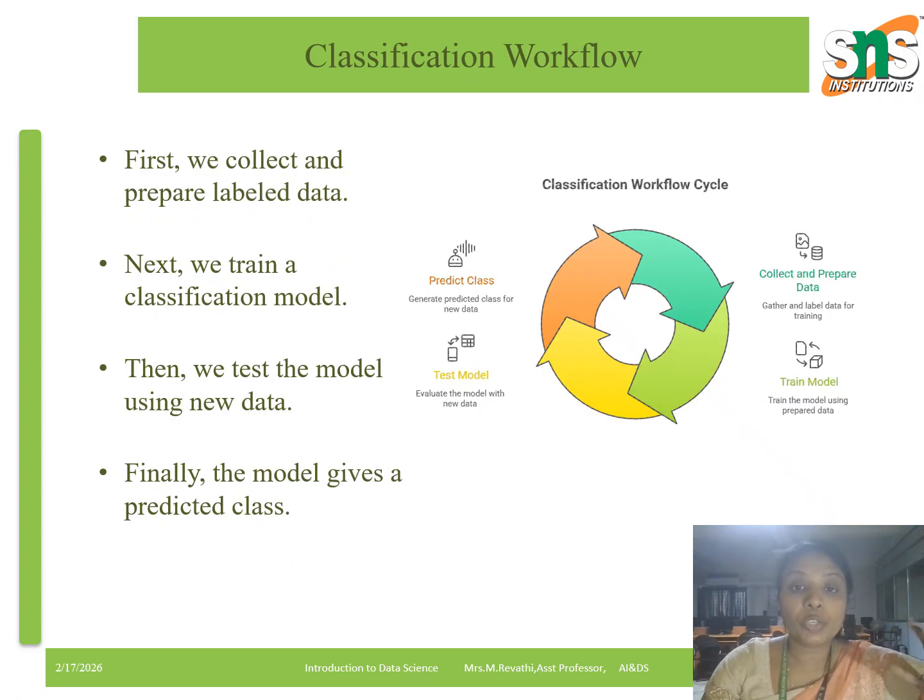Next we see the workflow of classification. We will see it step by step. First one is collect labeled data. We gather data where the correct answer is already known. Second step is we train the classification model. The algorithm learns patterns from the data. Third one is test the model. We test it using new data. Fourth one is predict the class. Finally the model predicts the class of new input. This is the complete workflow of classification.